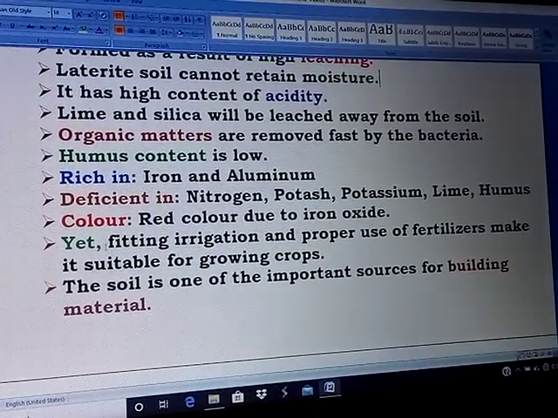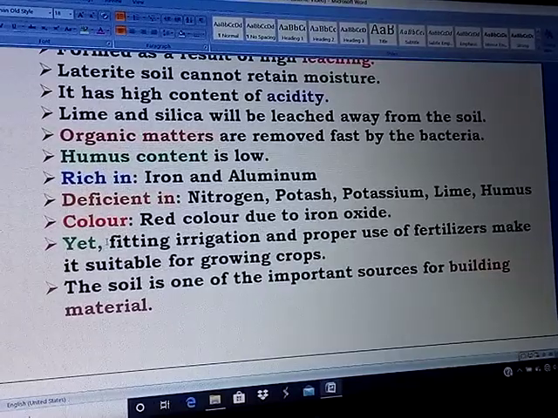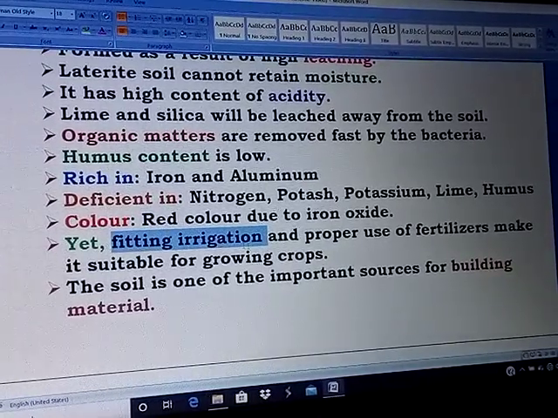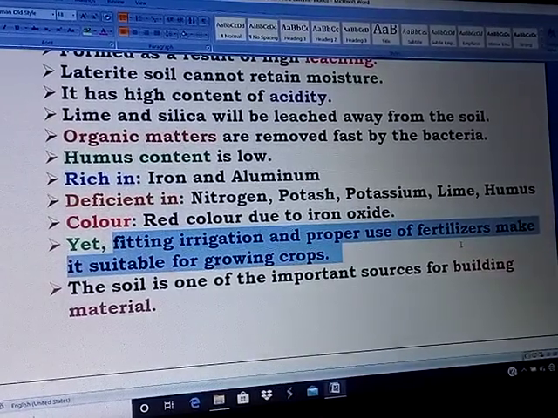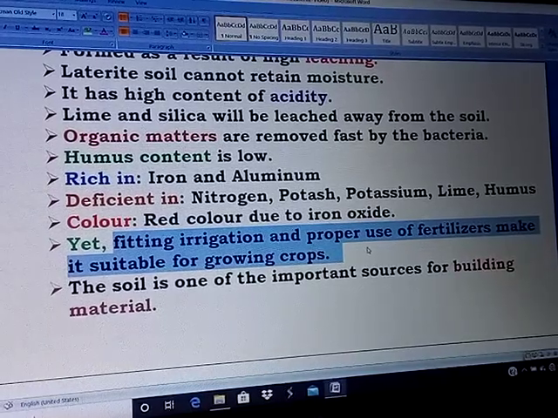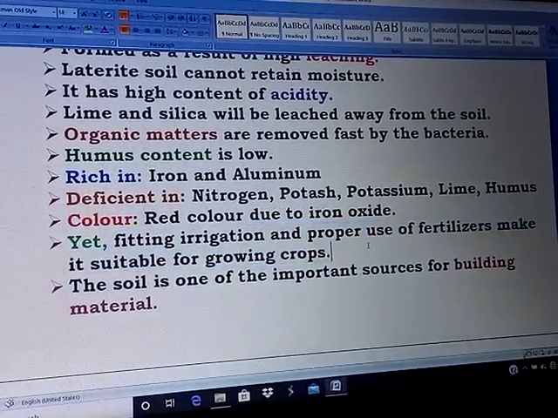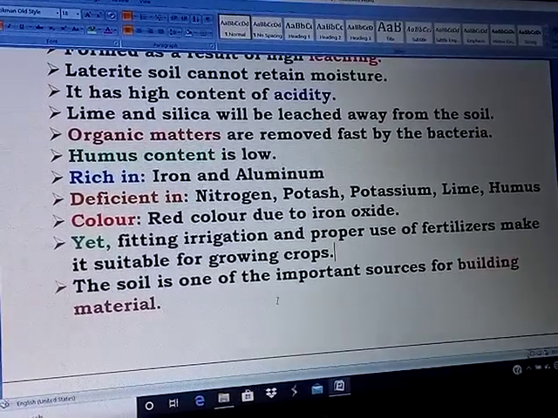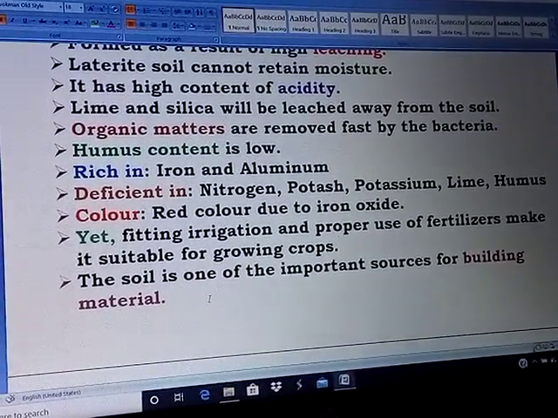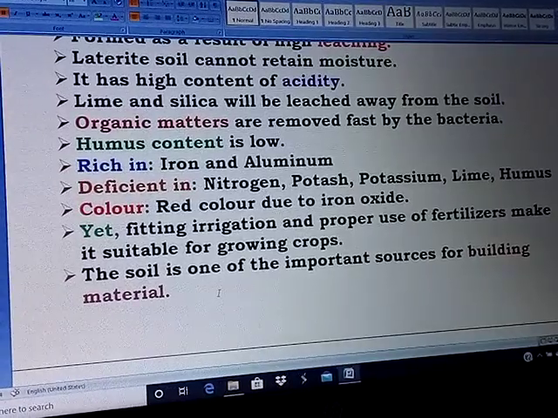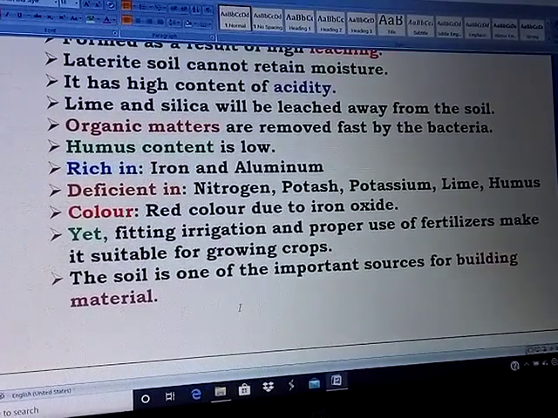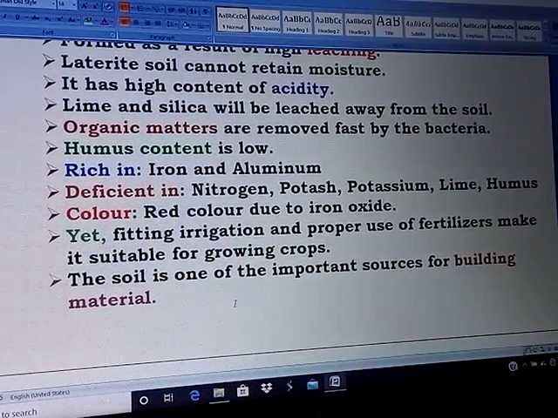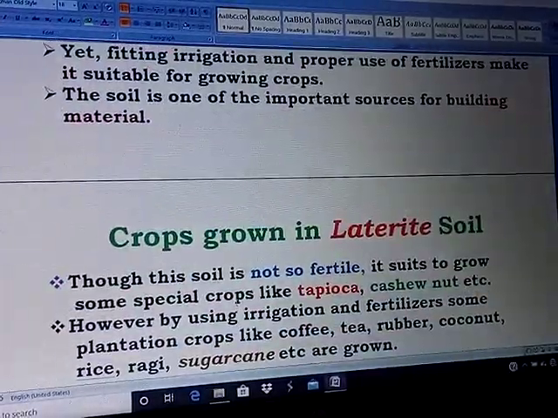Yet, with irrigation and proper use of fertilizer, this soil can yield some good crops. The soil is one of the important sources of building material. See, it is connected to brick in Latin. It means brick. So with this soil, bricks can be made.